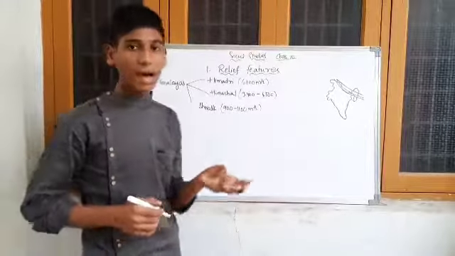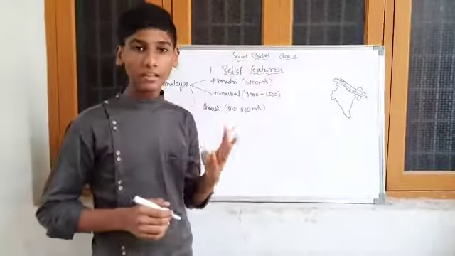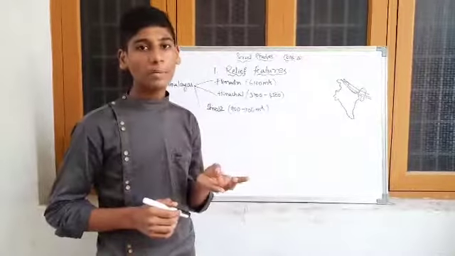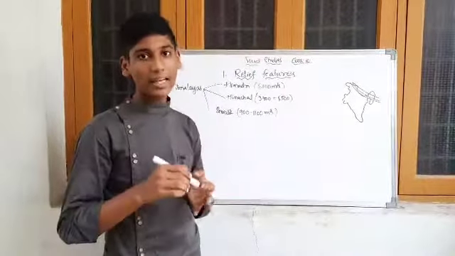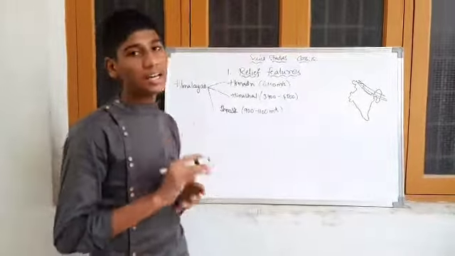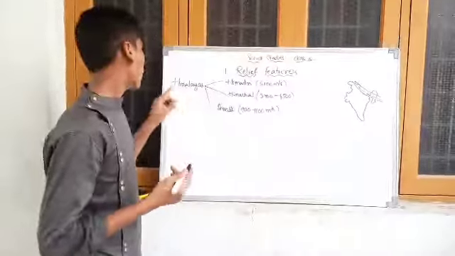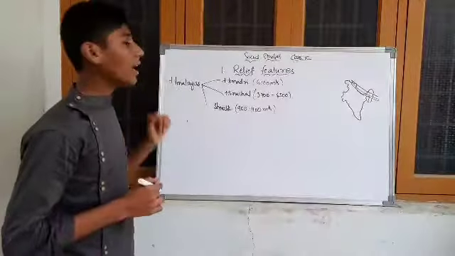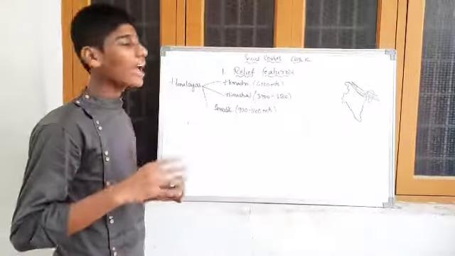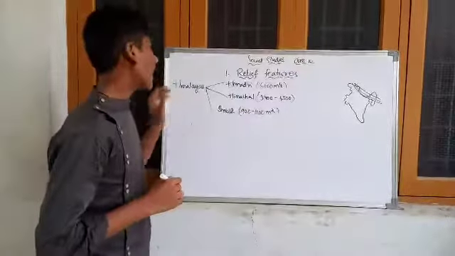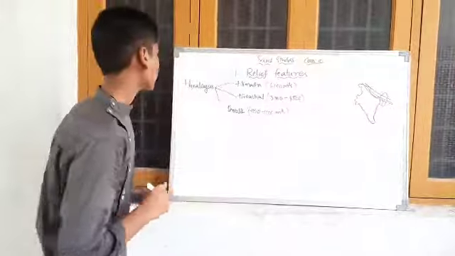What are they? Himalayas, Indo-Gangetic Plain, the Indian Peninsula, coastal plains, the desert and the islands. These 6 are the relief features of India. Today I will explain the Himalayas clearly and briefly.